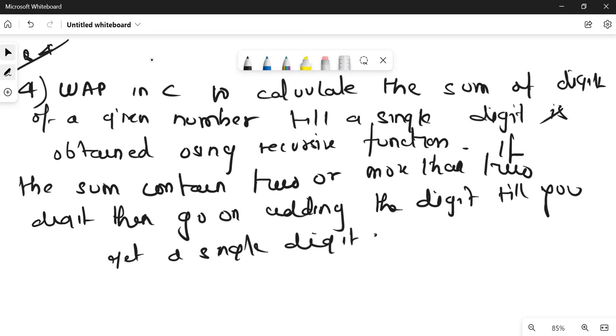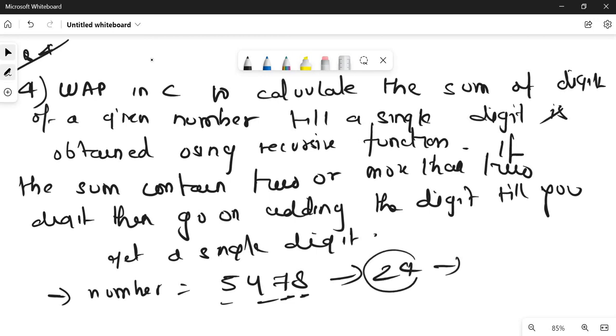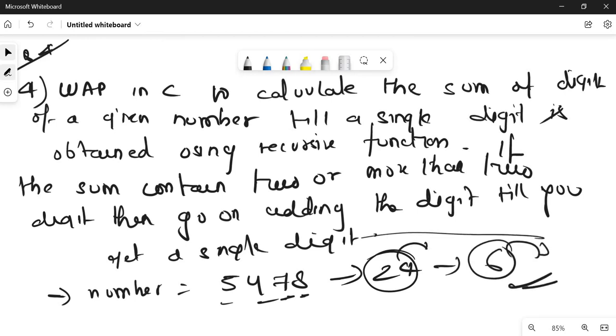For example, suppose your number is 5478. Find the sum of it. So 5 plus 4 is 9, 9 plus 7 is 16, and 16 plus 8 is 24. Is it a single digit? No. So again add this: 6. Is it a single digit? Yes. So you have to perform this using a recursive function. Okay, fine. I hope you got the question.